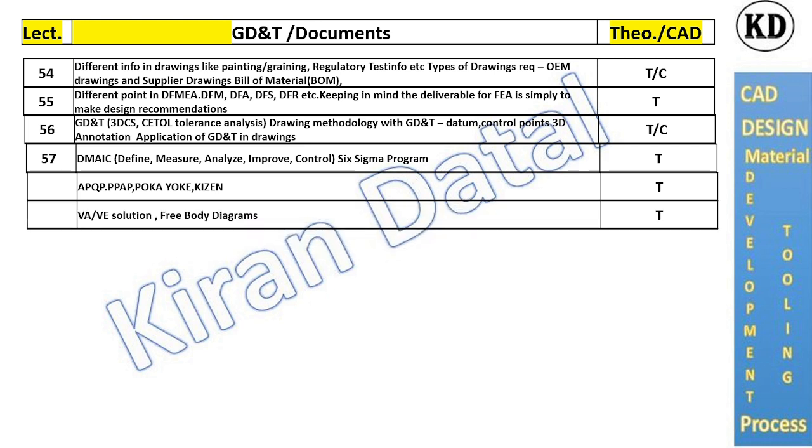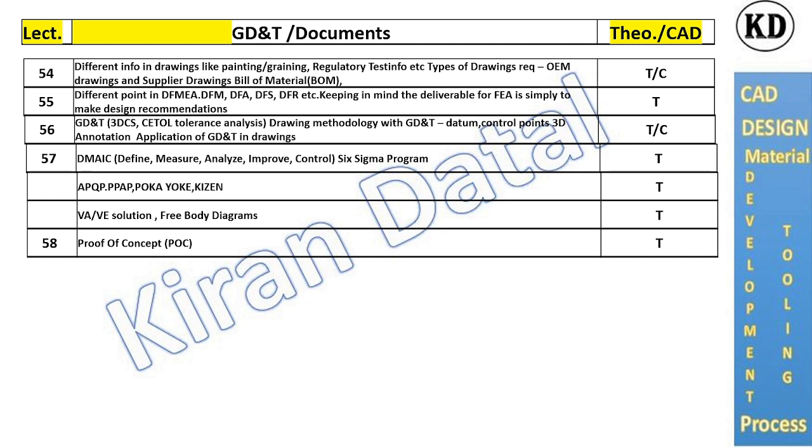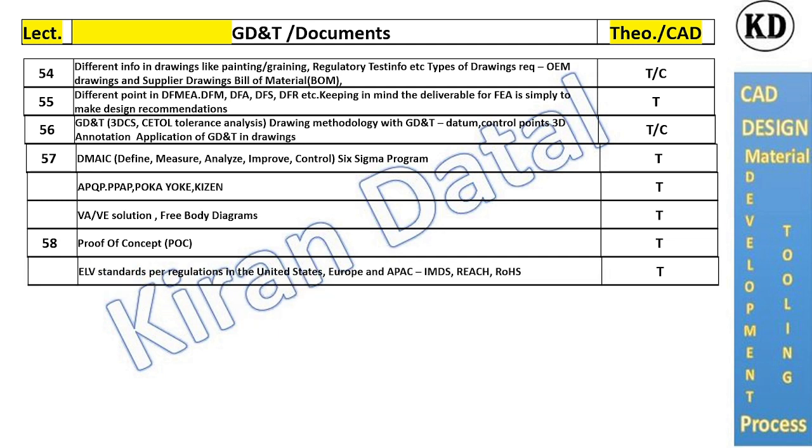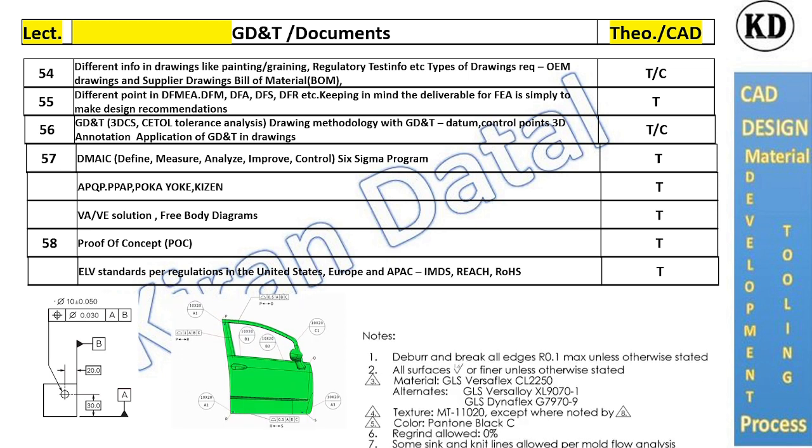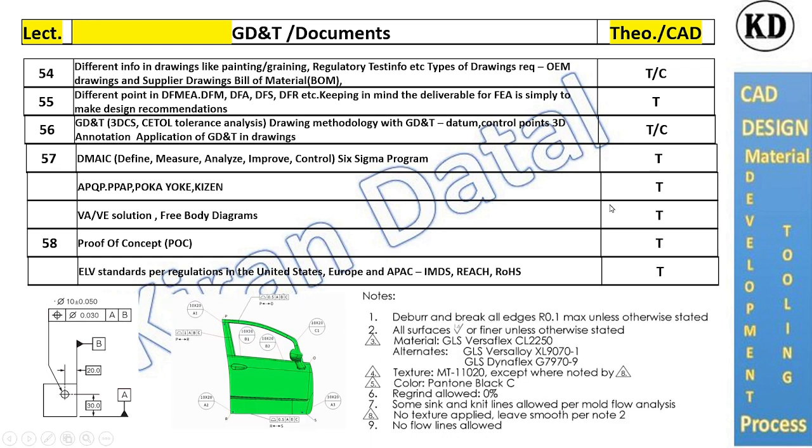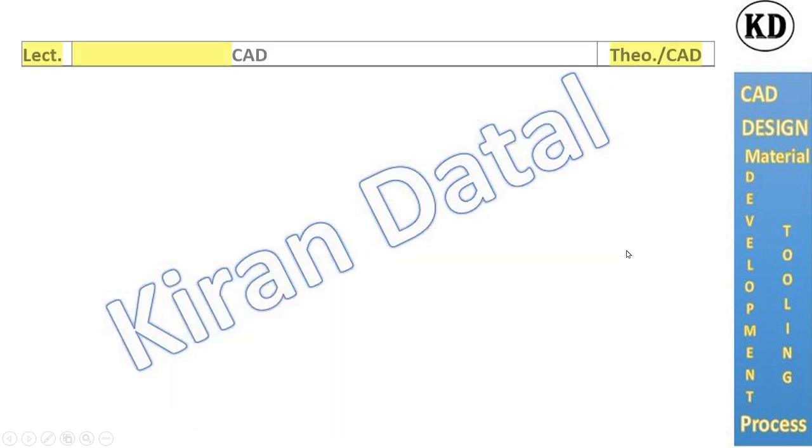Also, we cover proof of concepts. We will cover all this in our training programs. Also, there will be some standards by RTOs or countries. For exports, there will be some special requirements of parts. That's all covered in GD&T sections or engineering notes on the drawings.